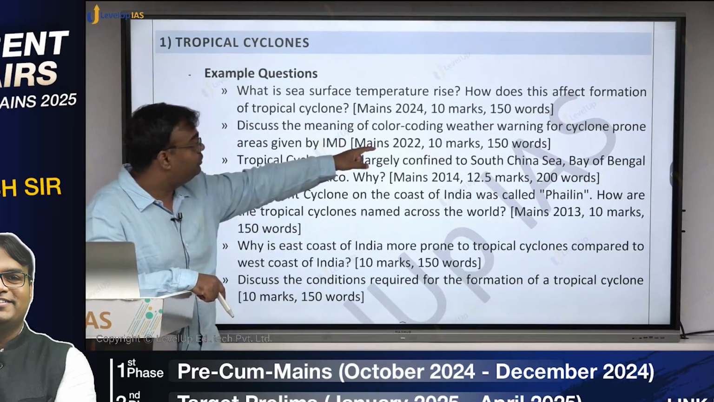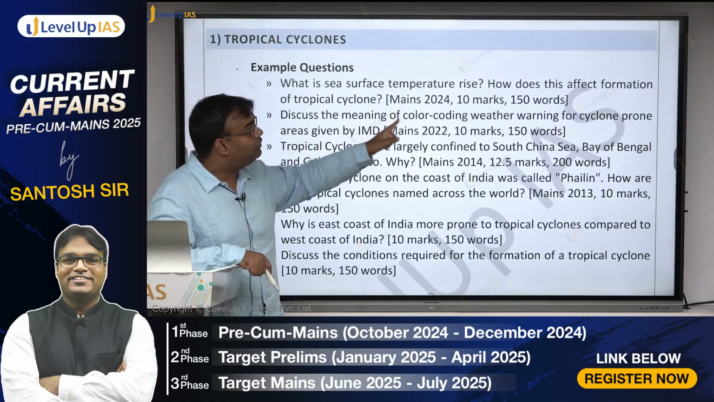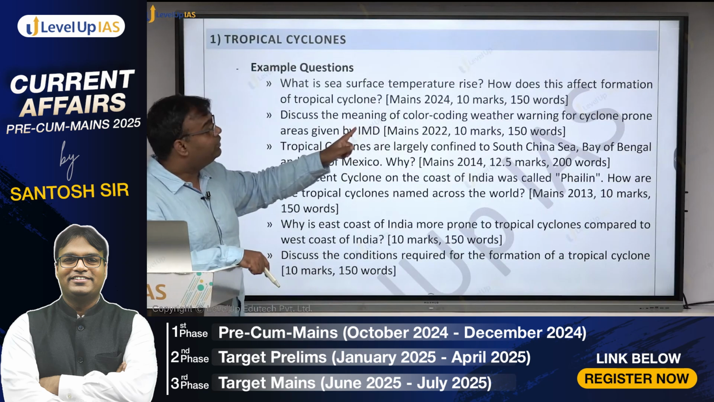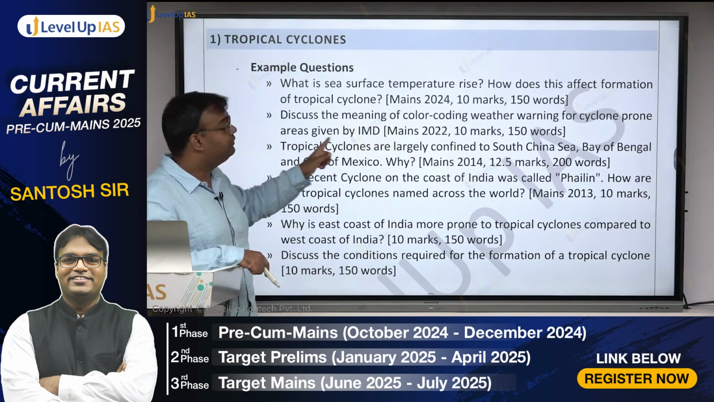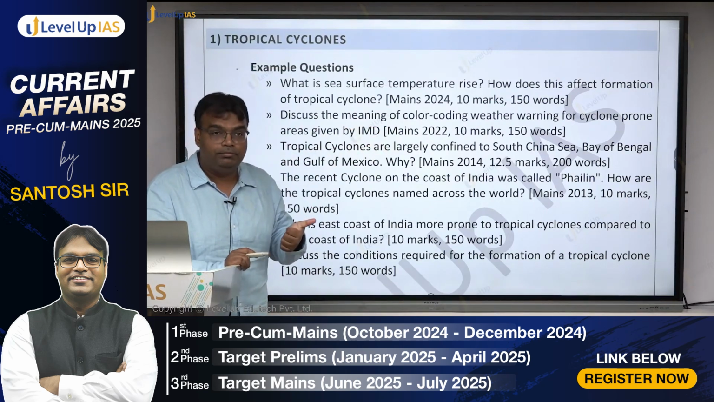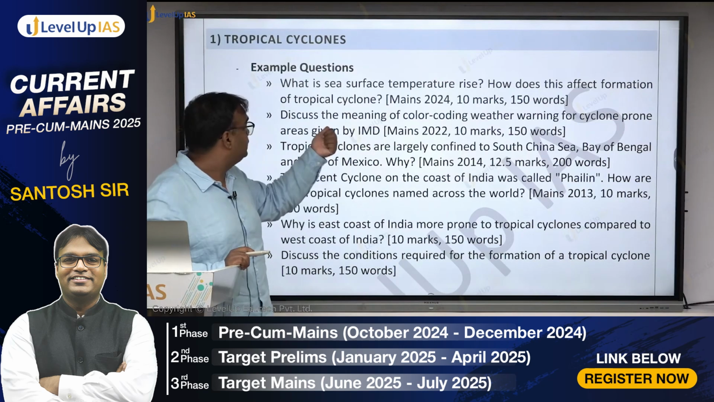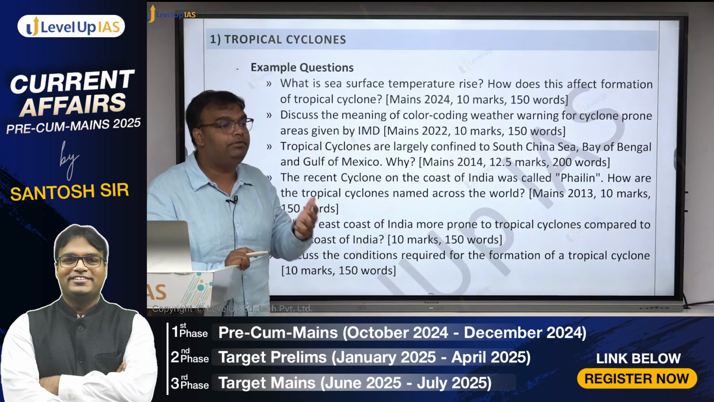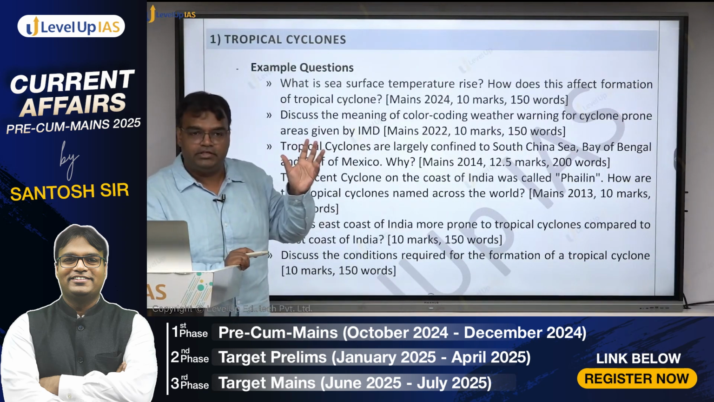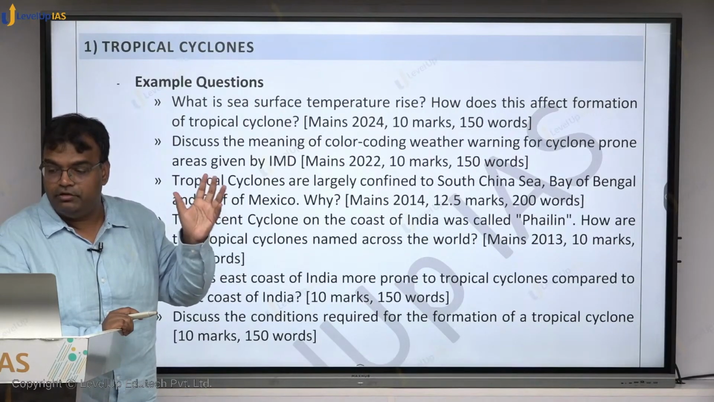Then in 2022, they had asked, discuss the meaning of color coding weather warning of cyclone prone areas given by IMD. Explain the IMD color coding mechanism. That is what they had asked. So we'll talk about the IMD mechanism also and the international mechanism, international standards which are followed.